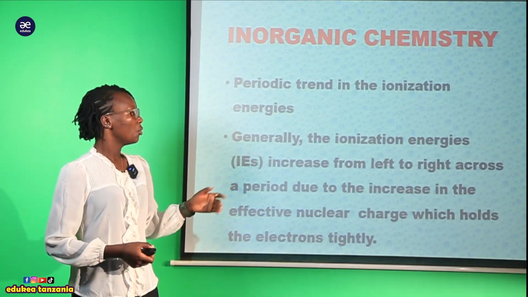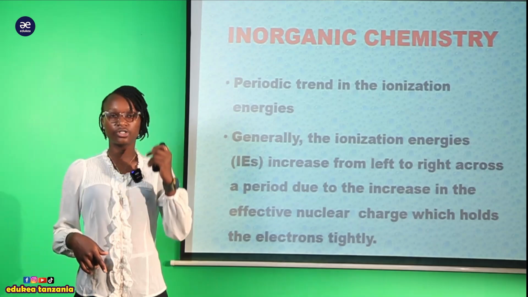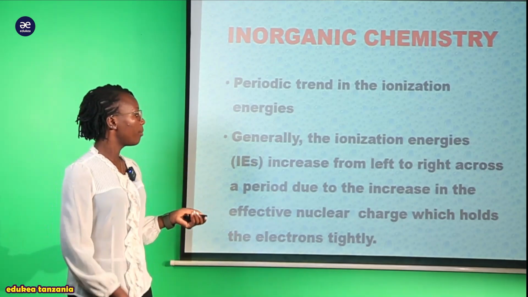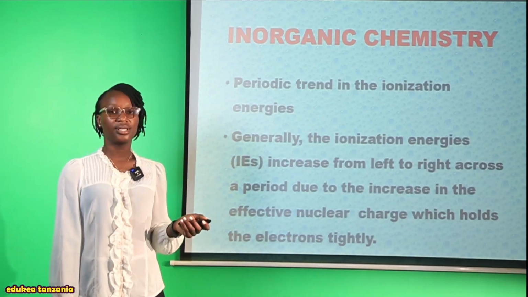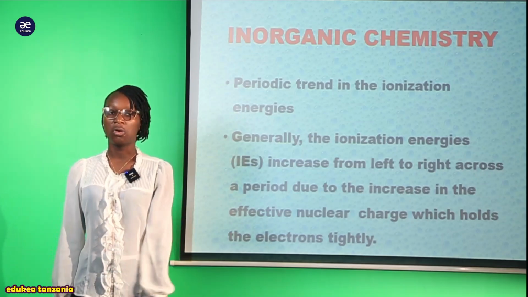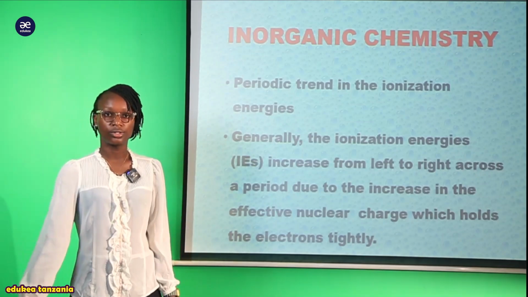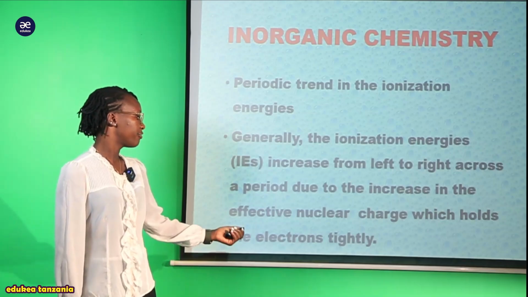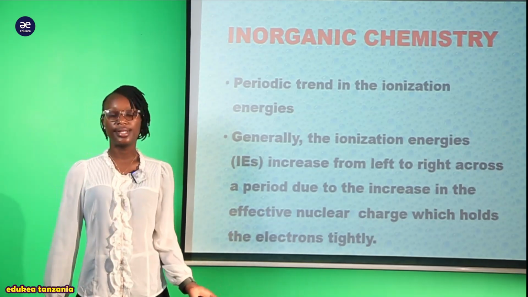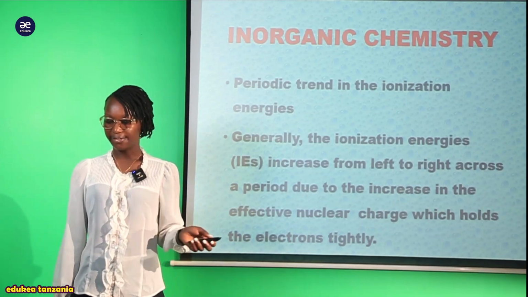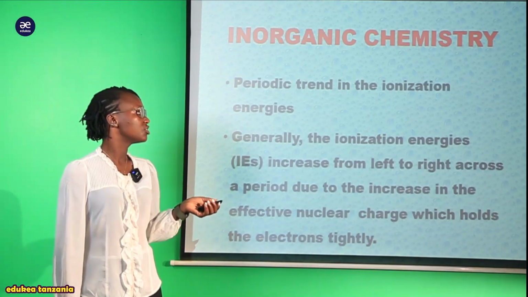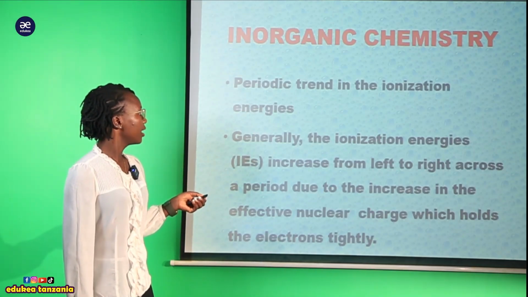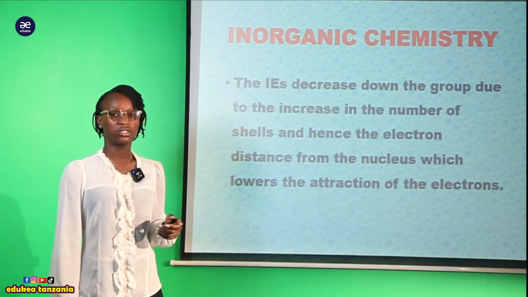So the energy required to remove that electron will be higher. That's why we say that ionization energies tend to increase from left to right across the period, simply because there is a large effective nuclear charge which holds the electrons tightly. That's the first general periodic trend in the ionization energy.